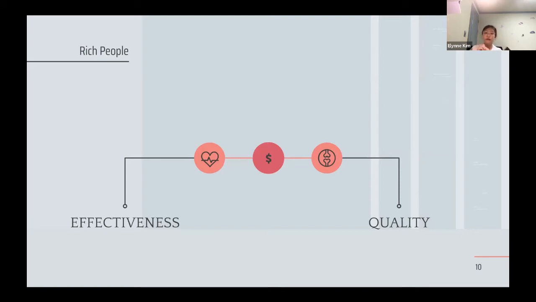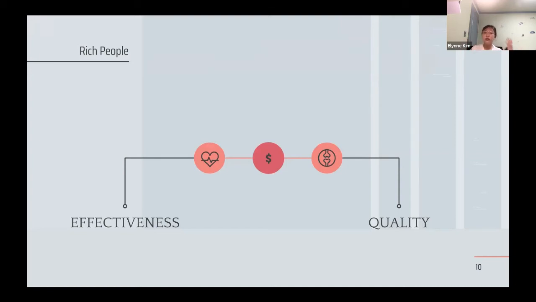the best quality and best effectiveness of the doctors within their own town, because most likely rich people live in developed countries, such as the United States or Korea. In these developed countries, it's most likely that people get a lot of education, and these people who get education become doctors, and from these doctors there are the doctors who are most effective, and the rich people are able to get accessibility to these doctors because they have enough money.